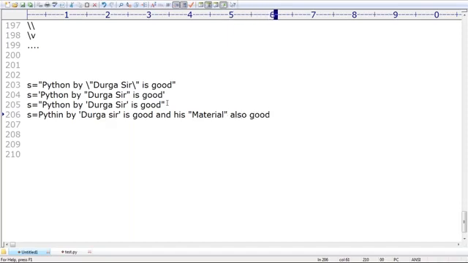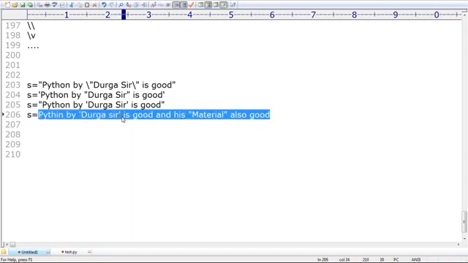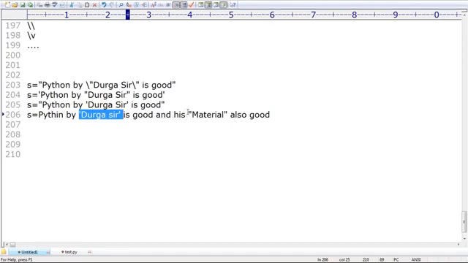Like this I'm taking, sir. Can you please observe? In this I'm using single quote symbols and double quote symbols also, sir.